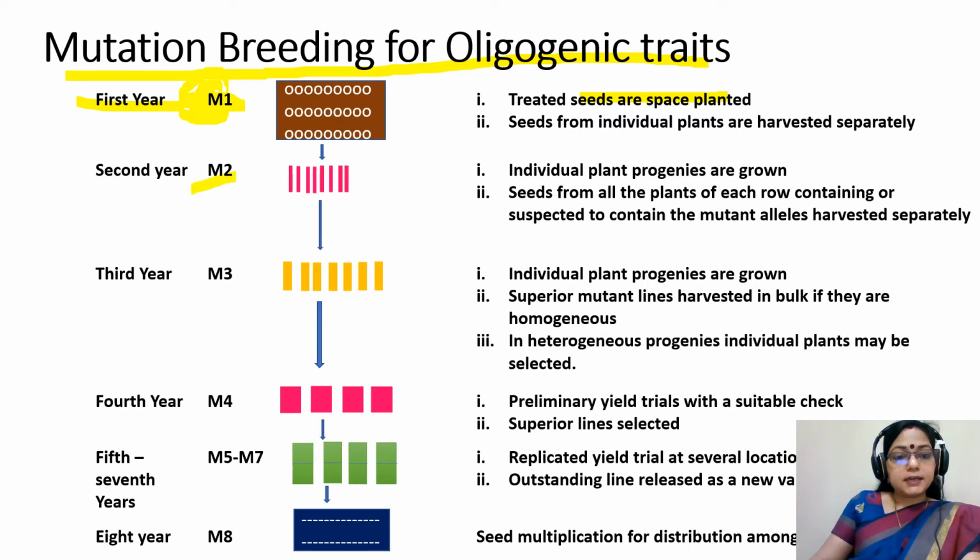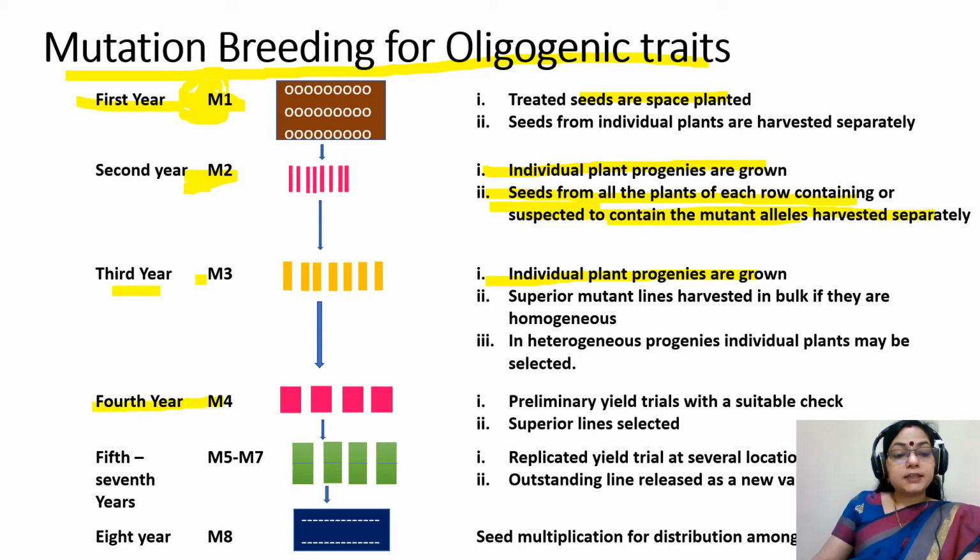In the second year, that is M2 generation, individual plant progenies are grown and seeds from all plants of each row containing or suspected to contain the mutant allele are harvested separately. In the third year, M3 generation, individual plant progenies are grown, and superior mutant lines are harvested in bulk if they are homogeneous. In heterogeneous progeny, individual plants may be selected.